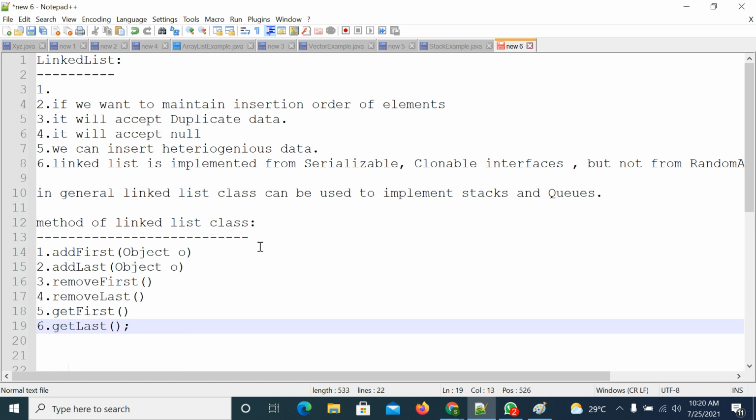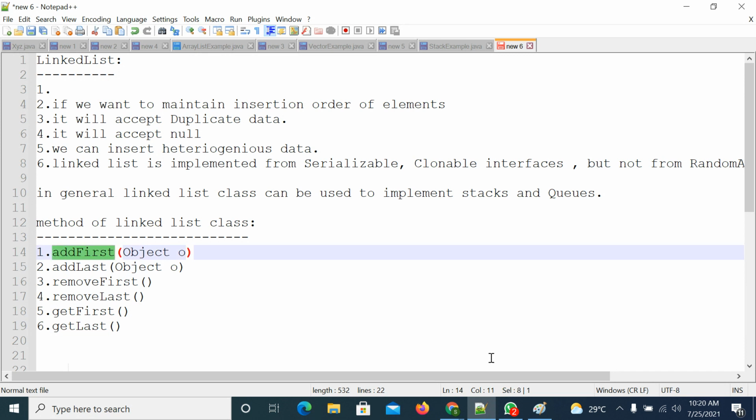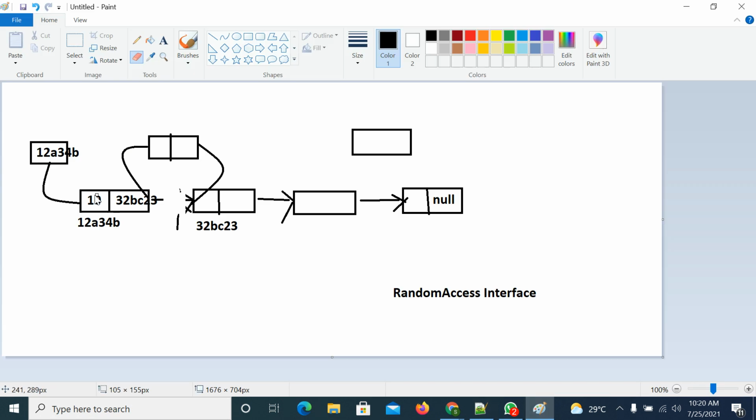And what about the middle methods? See here, if you want to add an element at the starting position, directly you can use add first method. Suppose you want to add an element in the middle, then you must visit the nodes. You must visit the node, go to that location, then disconnect this link and connect this. So that's why you don't have adding an element in the middle. In the middle, in which location you will add, we don't know. So that's why we need to write our own code for that.